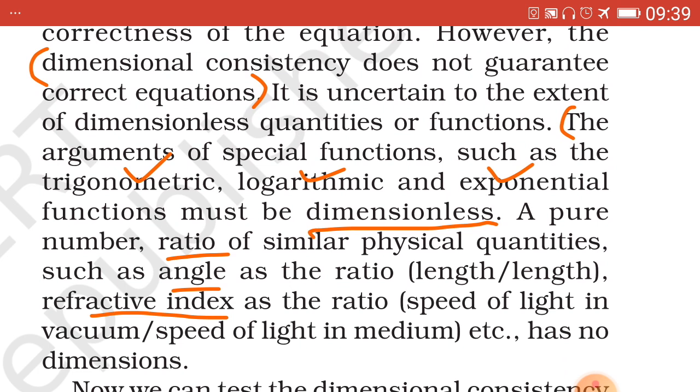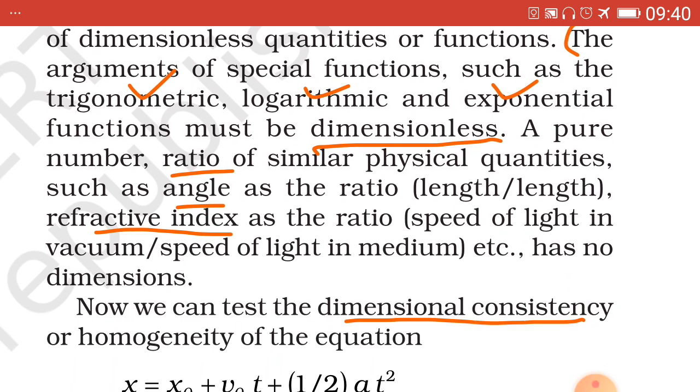Say for example angle. Angle equals arc upon radius, that is, it is a ratio, length upon length. Similarly refractive index, it is the ratio of speed of light in vacuum to that in a particular medium, which again has no dimensions. Hence such physical quantities which are ratios are dimensionless. That is, the equation will be M0 L0 T0, and this method of dimensional analysis will fail in such cases.